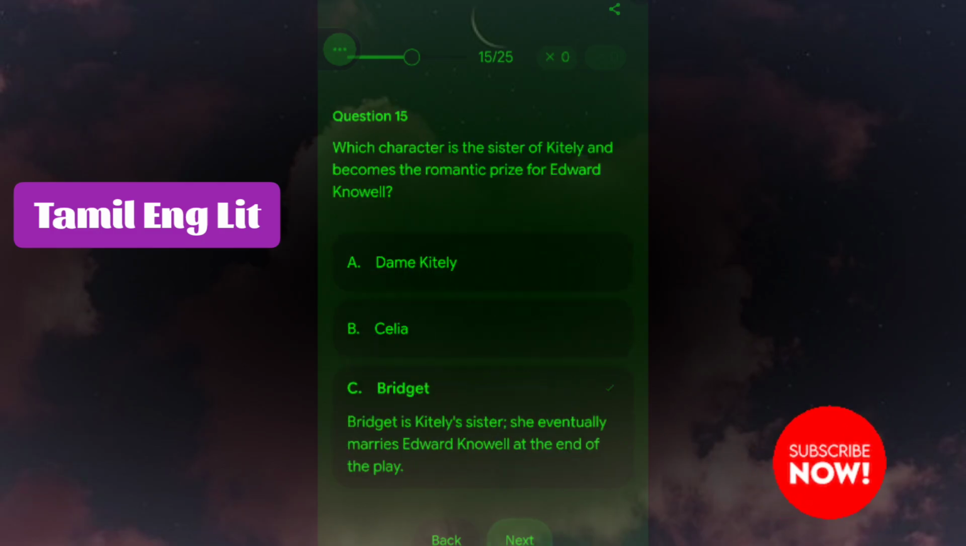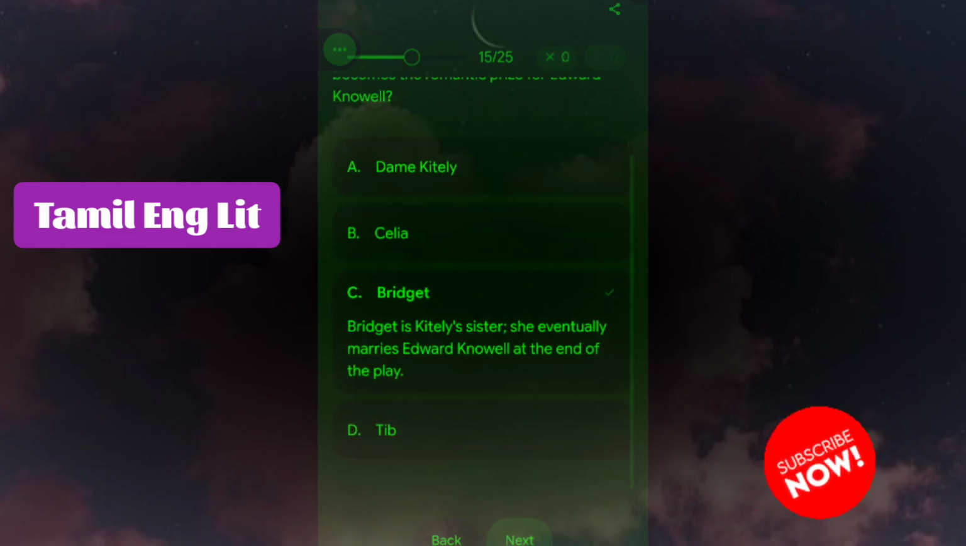Which character is the sister of Kitely and becomes the romantic prize of Edward Knowell? Bridget. Bridget is Kitely's sister. She eventually marries Edward Knowell at the end of the play.